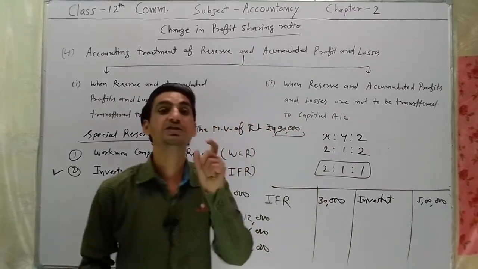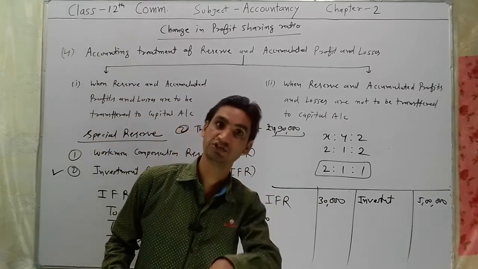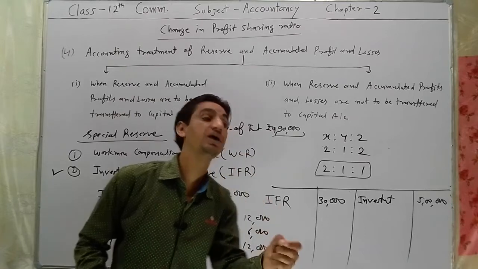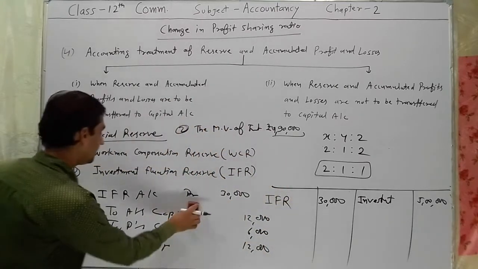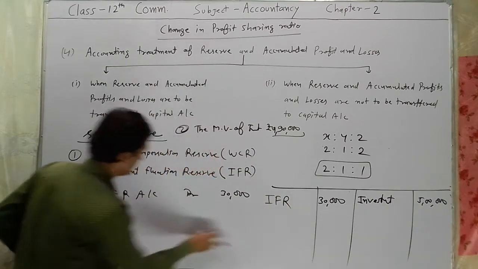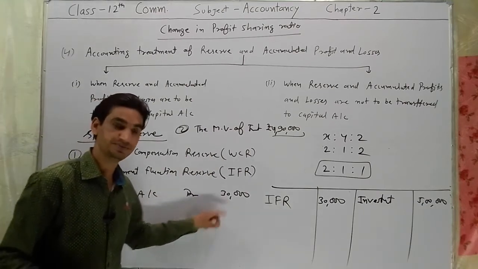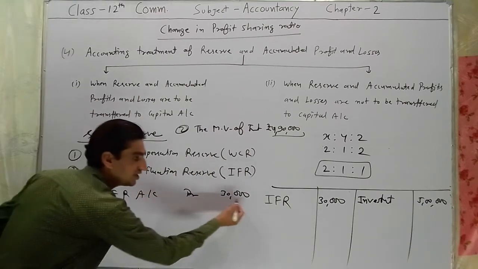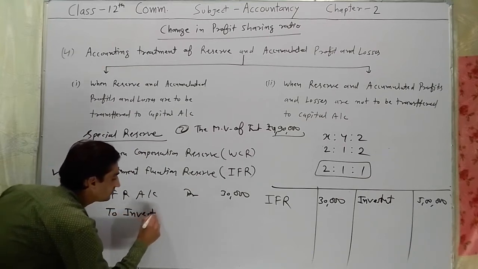It means there will be a loss of rupees 10,000 on investment, and this loss will be covered by investment fluctuation reserve. So your entry will be investment fluctuation reserve account debit by rupees 30,000 to investment account.